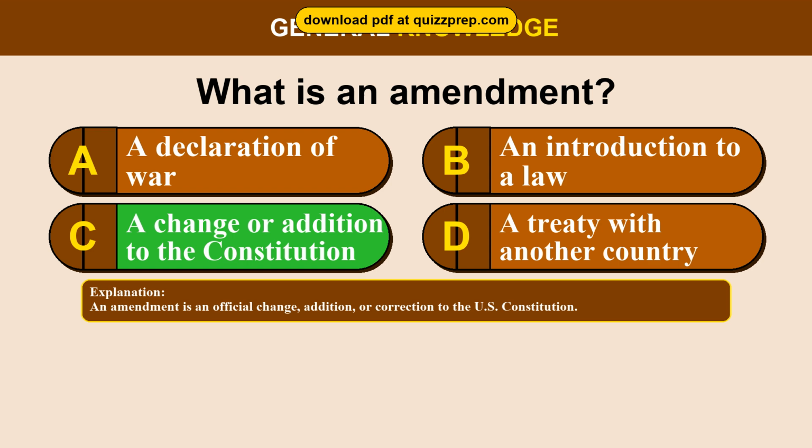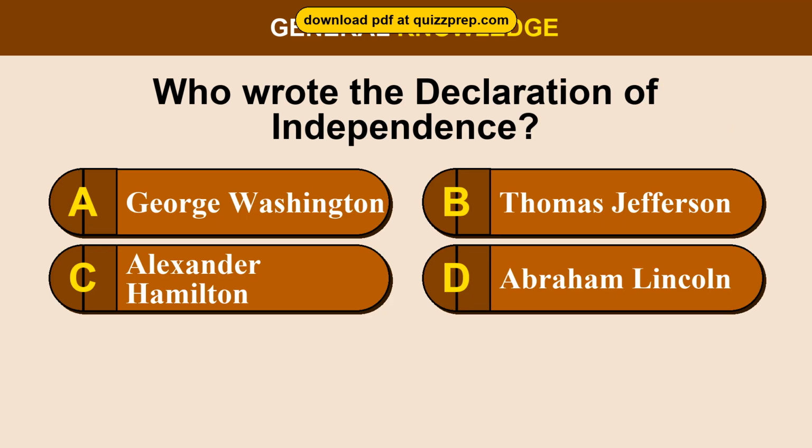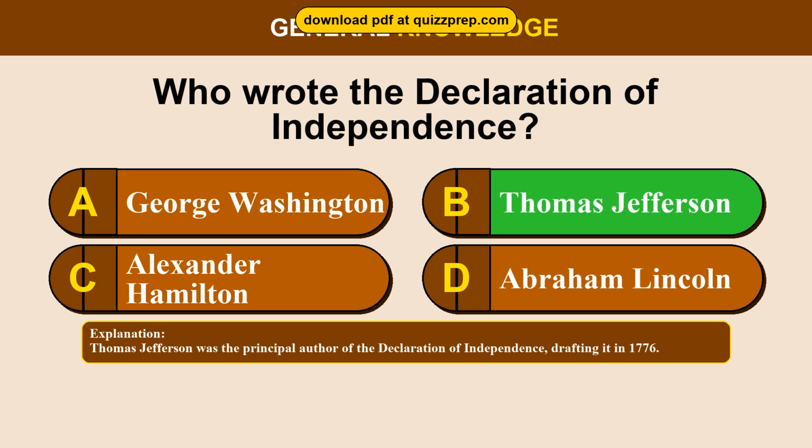Question 62. Who wrote the Declaration of Independence? Option A. George Washington. Option B. Thomas Jefferson. Option C. Alexander Hamilton. Option D. Abraham Lincoln. The correct answer is option B. Thomas Jefferson. Thomas Jefferson was the principal author of the Declaration of Independence, drafting it in 1776.